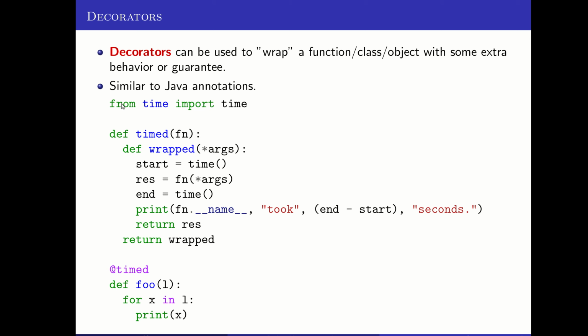So here, for instance, I've written a function that we're going to use as a decorator to wrap any other function in the behavior of timing itself, telling how long it took. The timed decorator is defined just like a normal function. The only trick is it takes a function as its input. And then when I'm wrapping a function, I use @timed before the function declaration, and it will automatically feed this function in as the input to that, and it will give it the same name that it had originally.